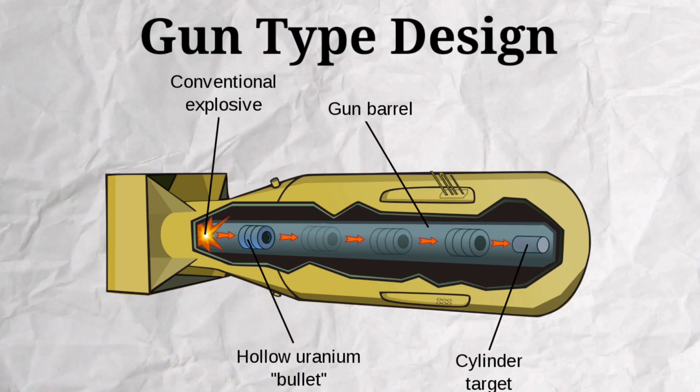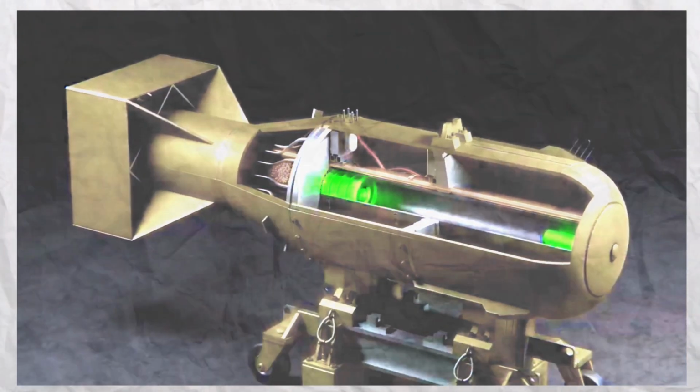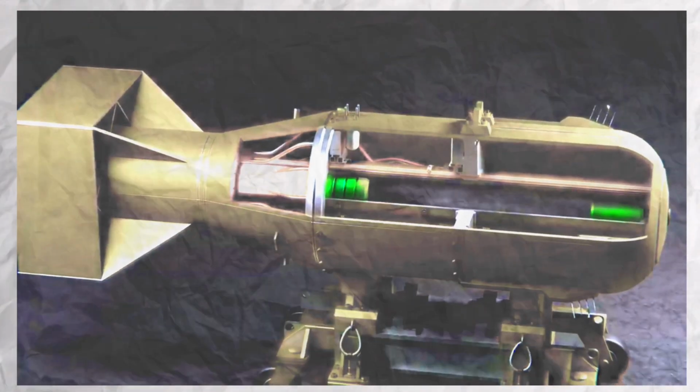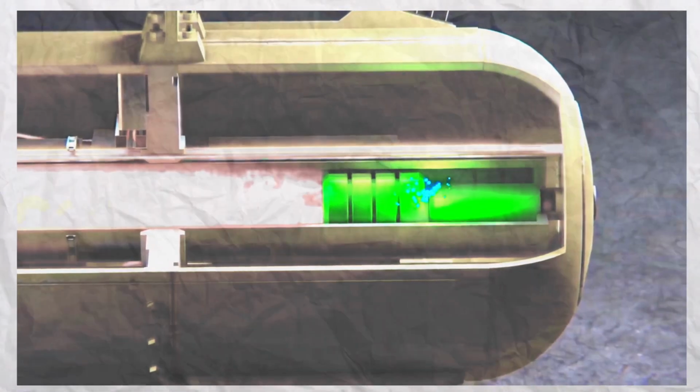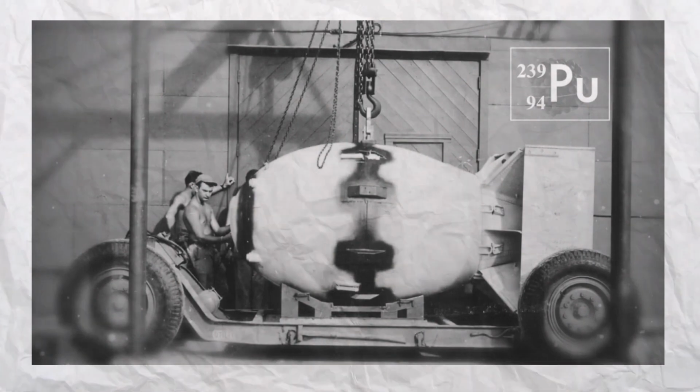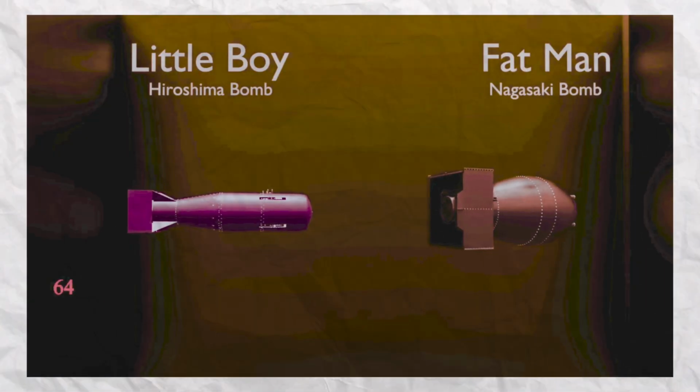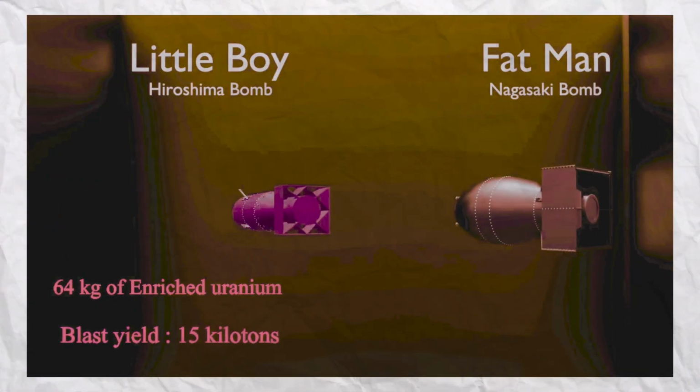Basically it was a gun-type design, in which 2 masses of uranium-235 are taken, each subcritical, which is less than the critical value, and they are fired at each other to combine quickly. With this combination, the critical mass is reached and a fission chain reaction is observed, which leads to an explosion. The second bomb was the plutonium bomb, which was using plutonium-239, and its name was Fat Man.